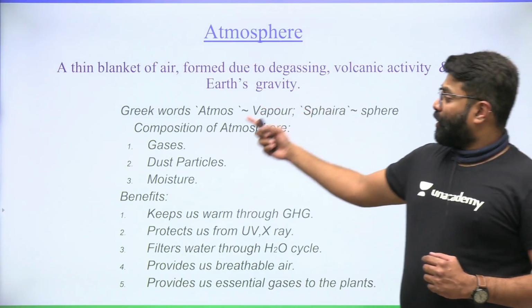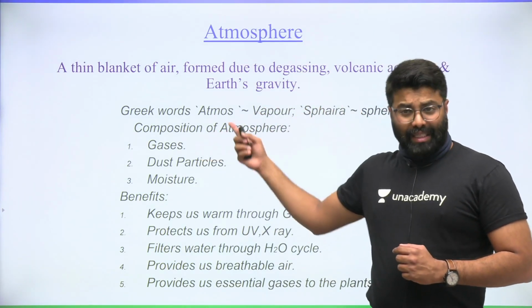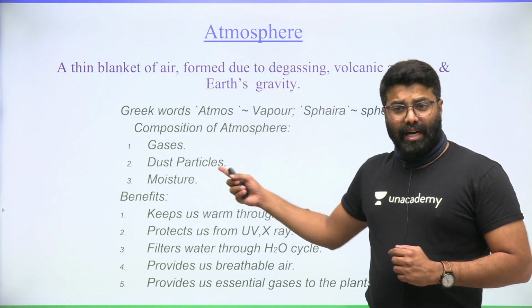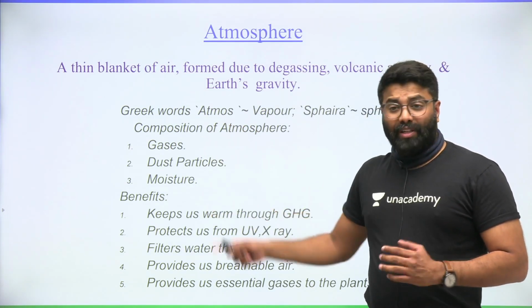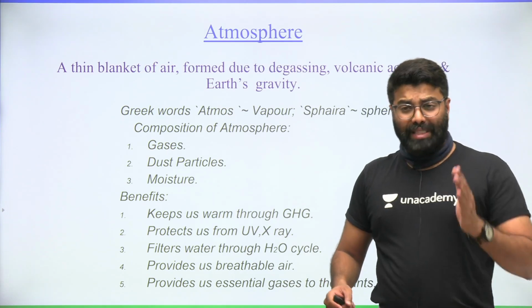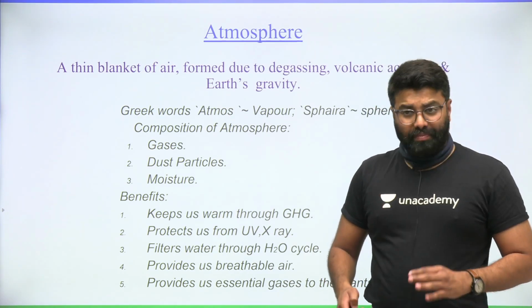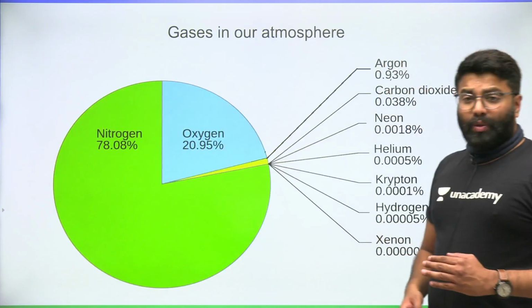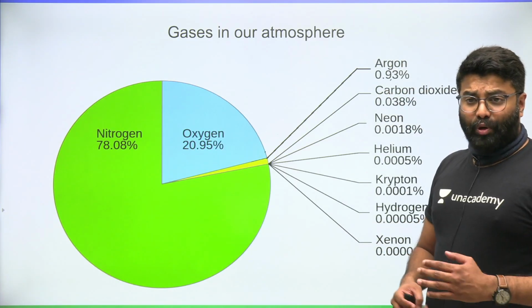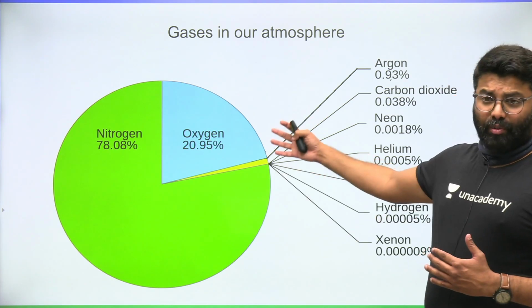Okay. So you can see the composition of atmosphere, there is gases, dust particle and moisture. All these three together we call air. So what is air? Air is a mixture of gases, dust and moisture. Okay. You can see the gases here, friends, all the important gases in our atmosphere I have shown in the form of a pie chart.